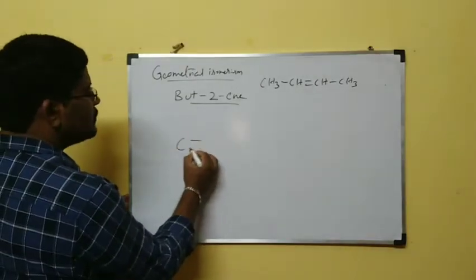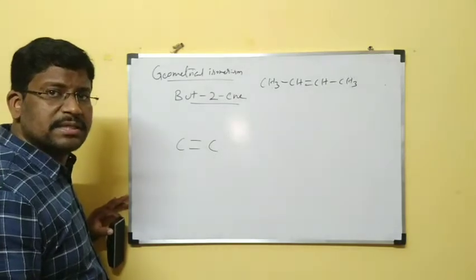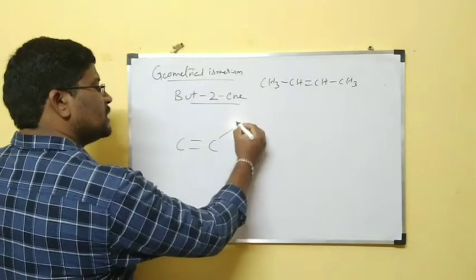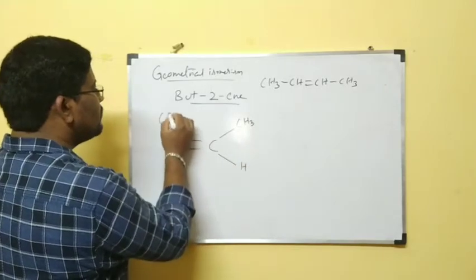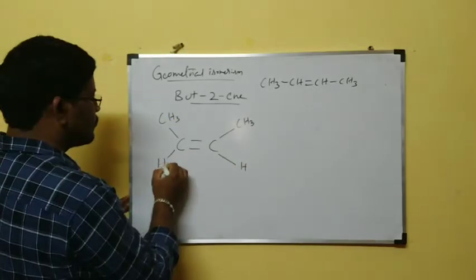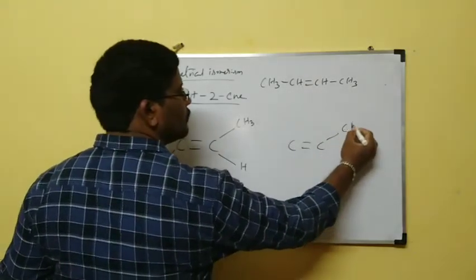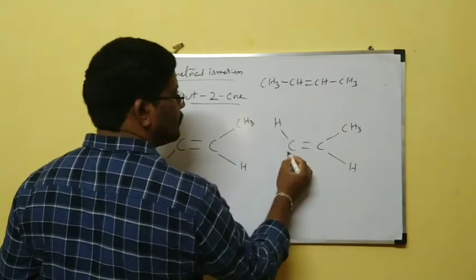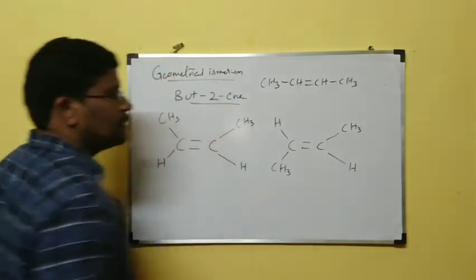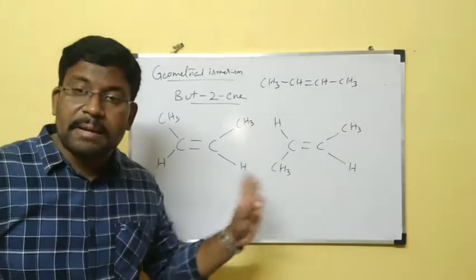Between carbon and carbon, the double bond restricts rotation. That's why two forms are possible for butene. This is one form and this is another form, completely different.